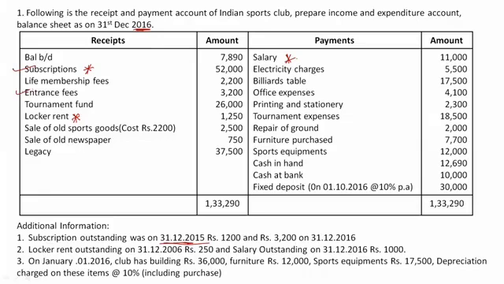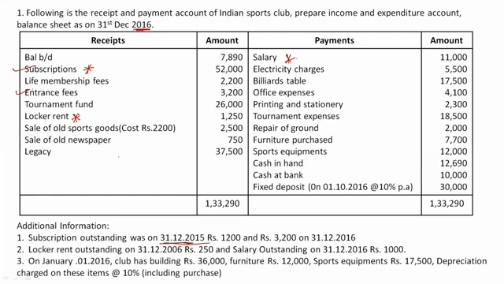Then we have tournament fund, right? If you can see on the payment side, there is another item relating to tournament, which is tournament expenses. So these tournament fund and tournament expenses are related. There will be certain items related in the receipts and payments account, or even they might be related to the balance sheet.